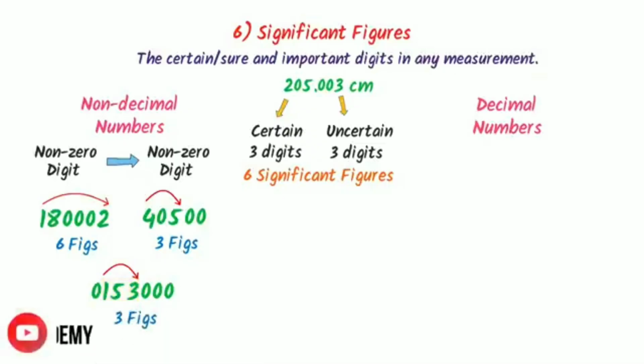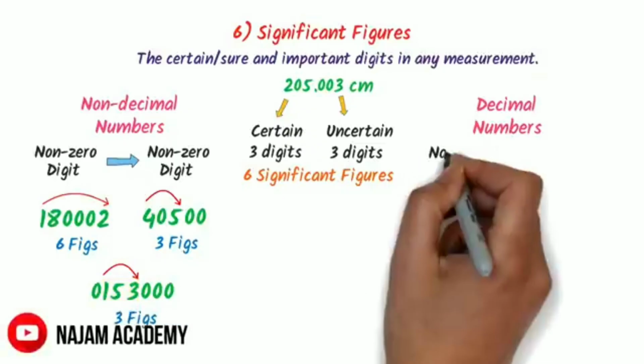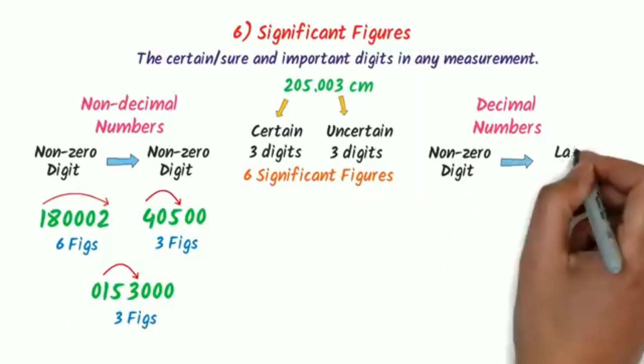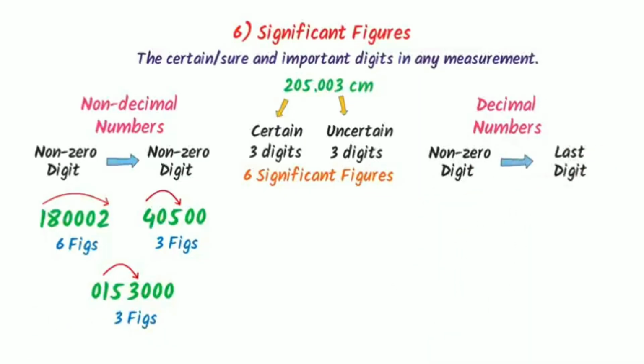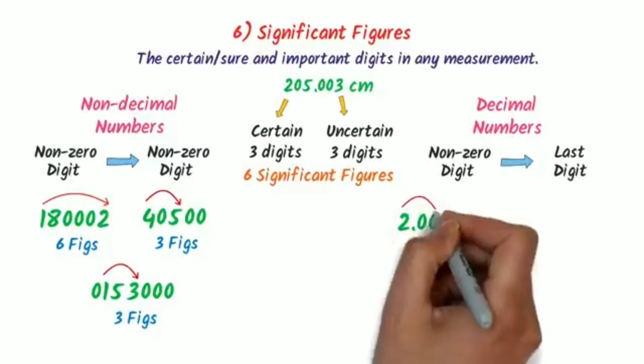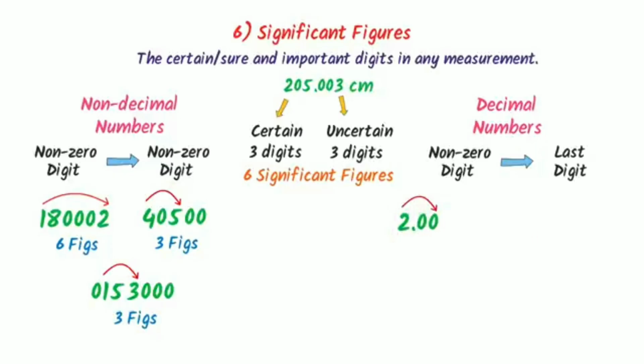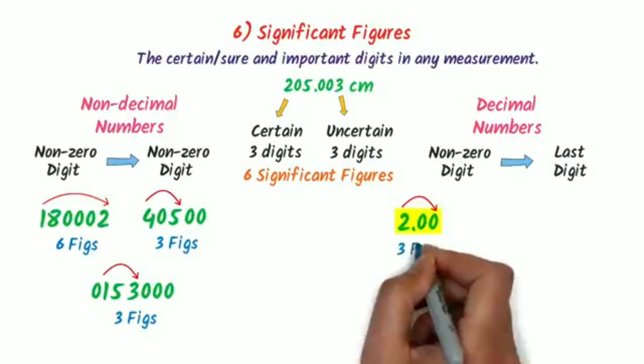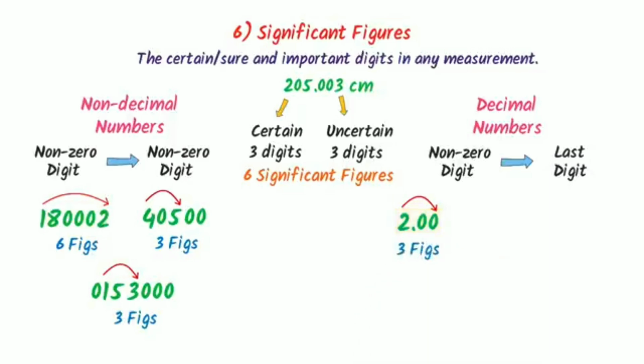Now in case of decimal numbers, I go from first non-zero digit to last digit. For example, consider this number. Here, the non-zero digit is 2 and the last digit is 0. So I go from 2 to 0. We can see that there are 3 digits in this number, so there are 3 significant figures.